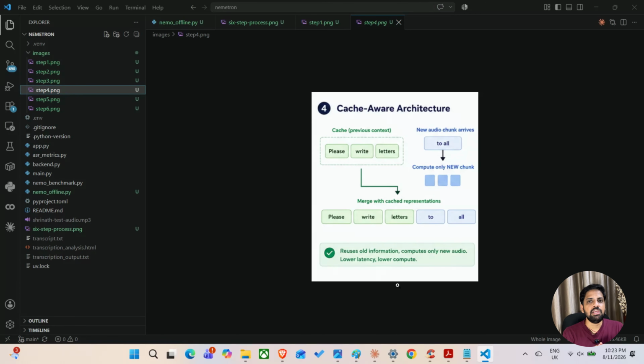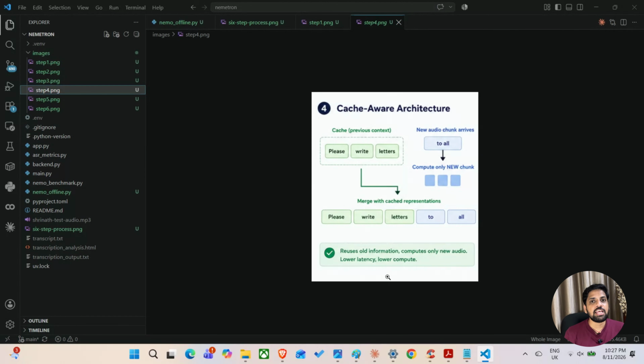To give you a simple analogy, imagine that you are reading a book and you are in chapter number 2. In order to start a new chapter, you don't have to read the previous chapter all over again. Just based on your previous reading, which is there in your memory, you are able to process the current chapter. The cache-aware fast conformer works in the same way. When it receives a chunk, as soon as the chunk is processed, it caches the representation of the chunk. When the new chunk arrives, the model doesn't have to compute the representation for the previous chunks. Instead, it will reuse the representations from the cache. This drastically reduces the overall latency, and at the same time, the number of computations that need to be done with the model is very low.